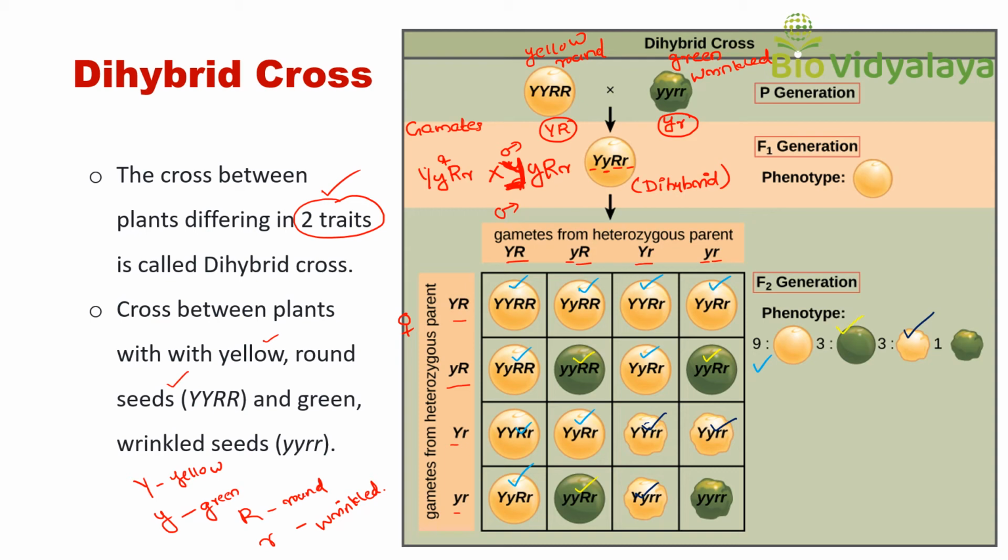And green wrinkled: 1. So the phenotypic ratio is 9:3:3:1. 9 yellow round, 3 green round, 3 yellow wrinkled and 1 green wrinkled.